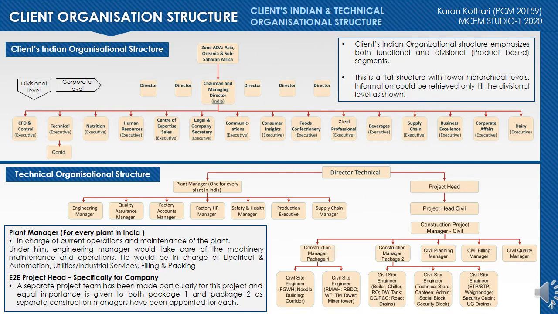Coming to the client organization structure, this is the client's Indian organization structure which emphasizes both functional and divisional segments. It is a flat structure with fewer hierarchical levels. Under the technical organization structure, it's divided into plant manager and project head. The plant manager, which is for every specific plant, is in charge of current operation and maintenance of the plant. Under him, the engineering manager would take care of the machinery maintenance and operations.